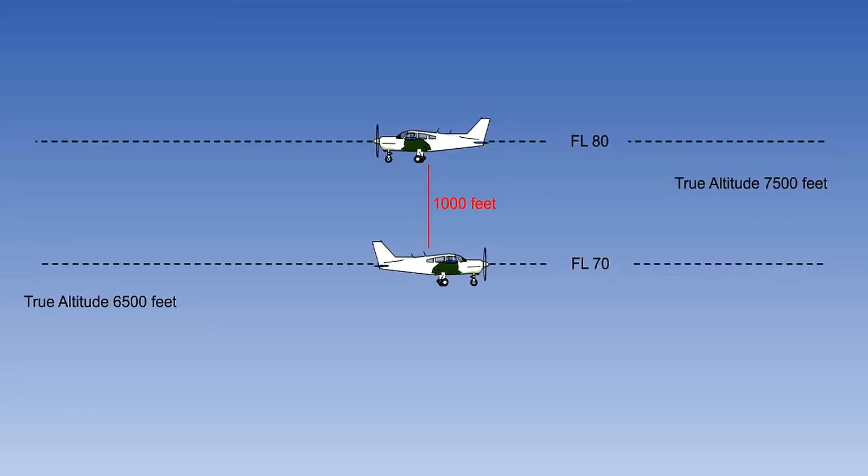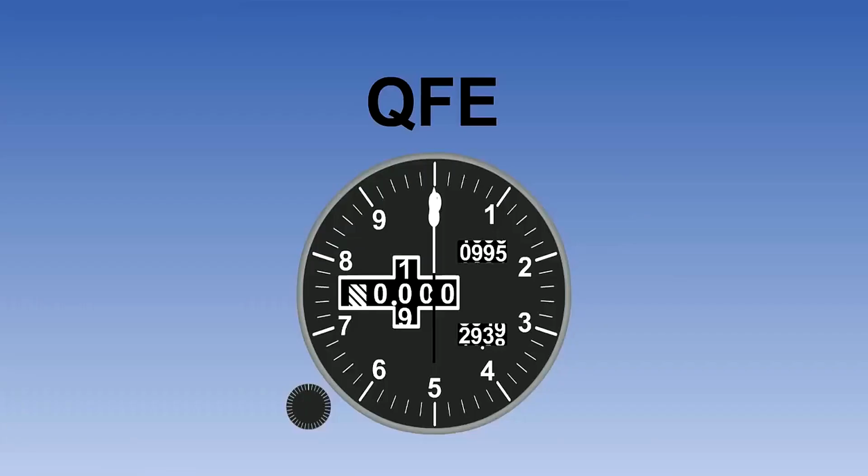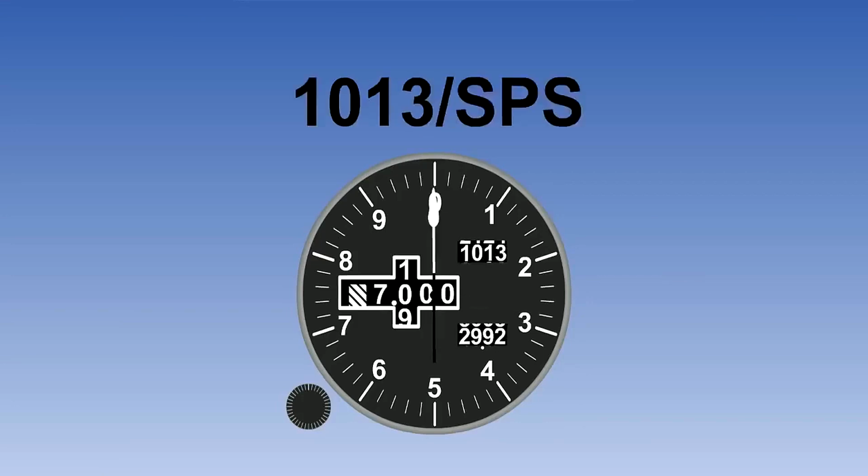But if so, this one will be at 7,500 feet true altitude. They are in the same part of the sky and are experiencing identical barometric and temperature errors. They will still have 1,000 feet vertical separation. Their true altitude doesn't matter, as long as there is no danger of either of them hitting the ground.